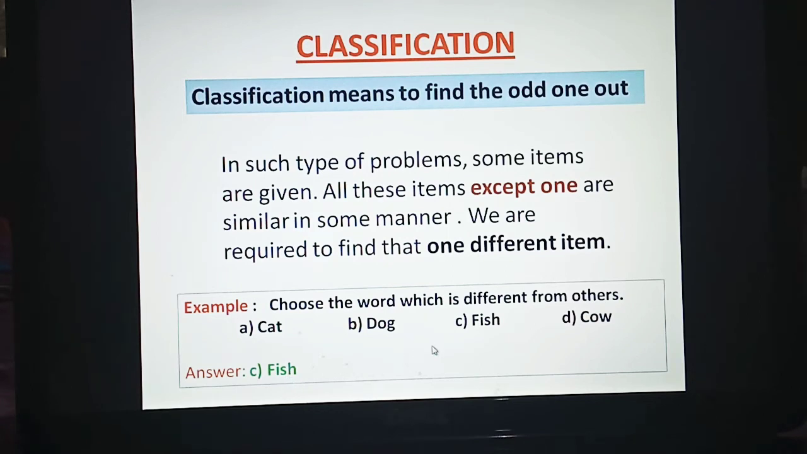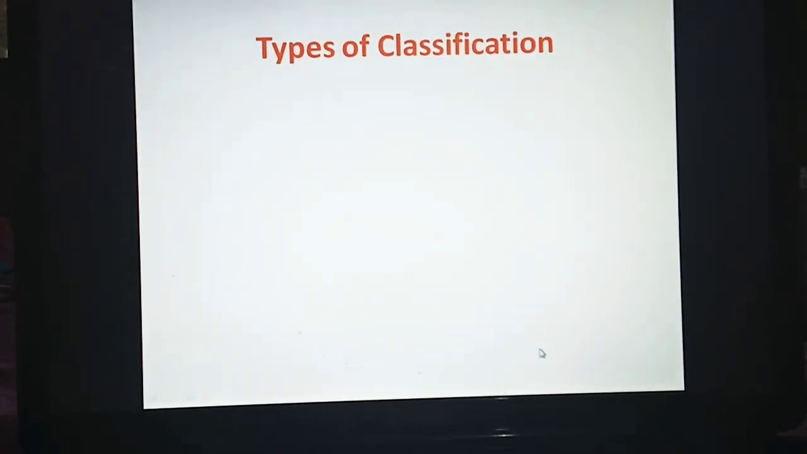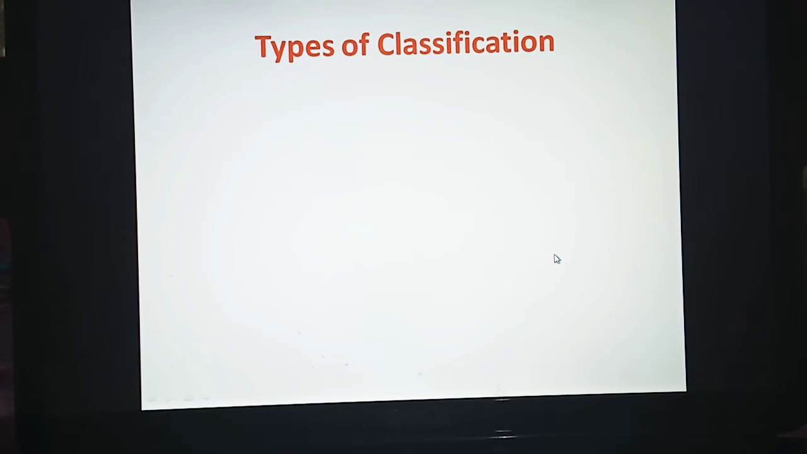So we have to see a relation which is there in all other options which is not present in one of the options. So in this way we have to do classification. Now we will study different types of classification. In classification we get different types of question.